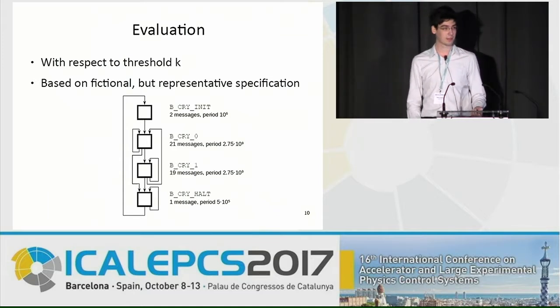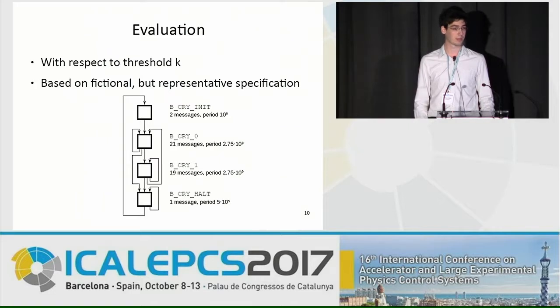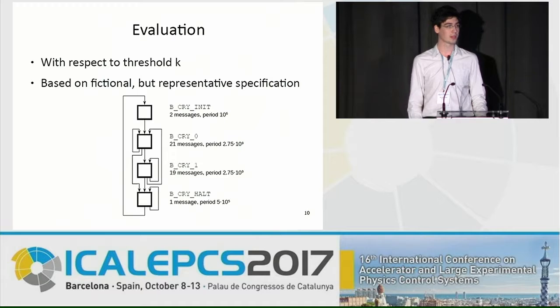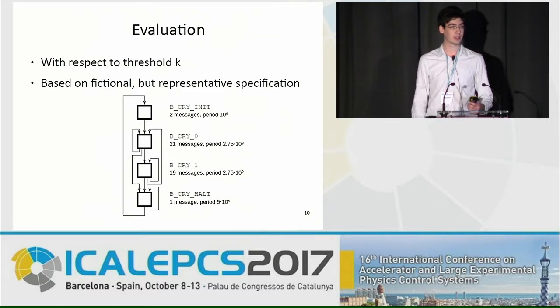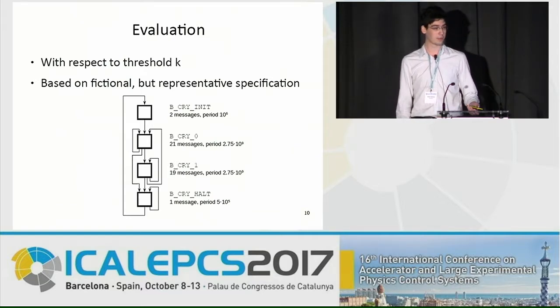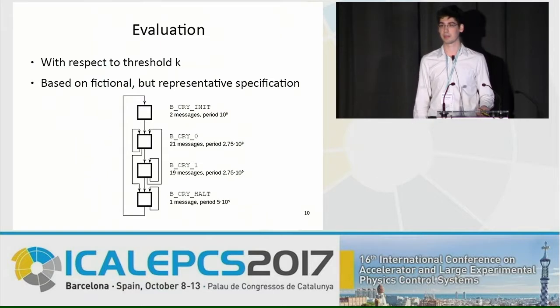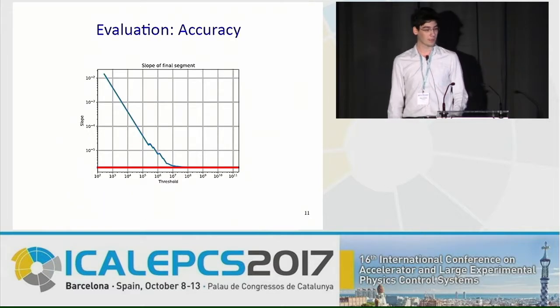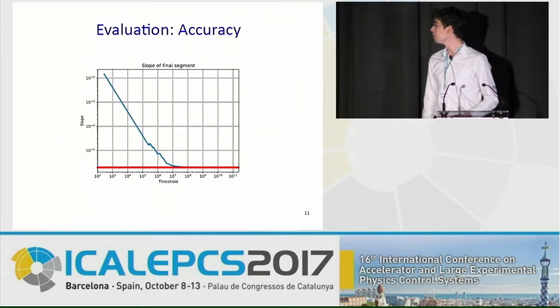So we evaluate this algorithm with respect to the threshold k, which is the threshold we picked for our subadditive approximation earlier. And we evaluate this on a fictional but representative specification for which we actually know the optimal solution. So we first look at the accuracy.